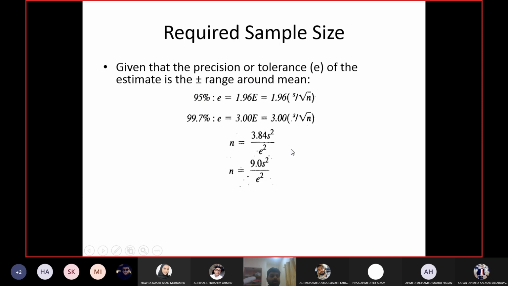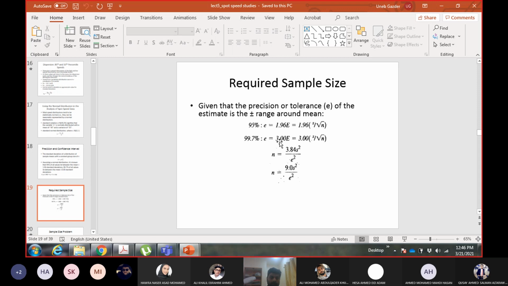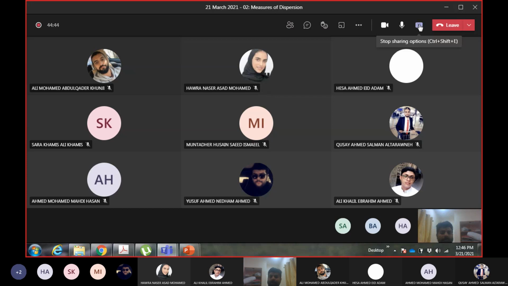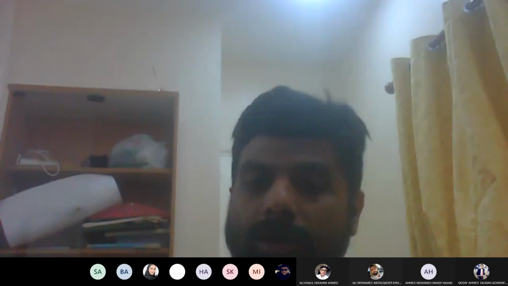I will stop here. In the next lecture, we will start with an example for the sample size, and like I said, I will post the questions. I posted them in section 1 and forgot that I have to post them in the other section separately. So you will see the questions. Do read them and go through them.